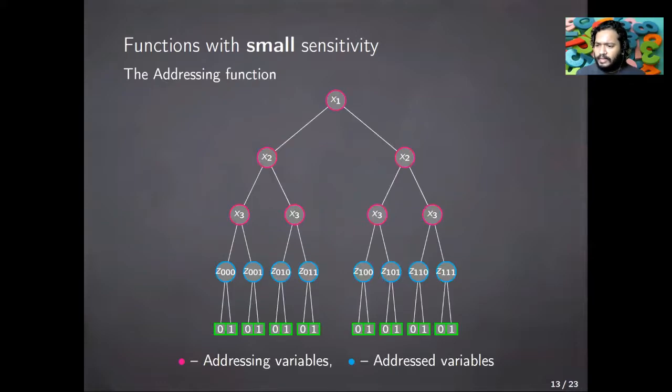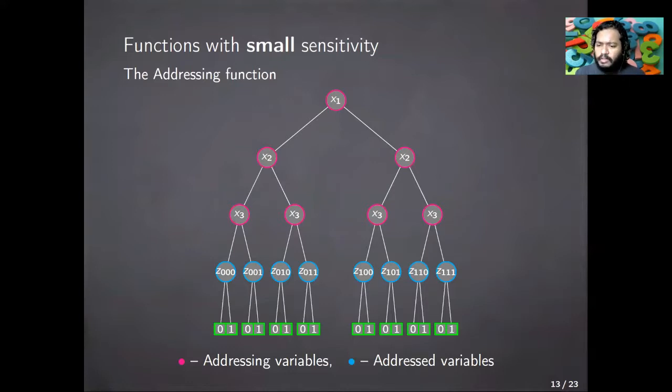So let me start with a typical example of a function which has small sensitivity but high p degree, and that's the addressing function. It is easily described using a decision tree. So this is a decision tree representation of the addressing function on 3 plus 8 inputs. I'll say why it's 3 plus 8. So in this decision tree, the left edges are all corresponding to the value 0 and right edges correspond to the value 1 taken by the parent node. The red circles are the addressing variables. The blue circles are the addressed variables.